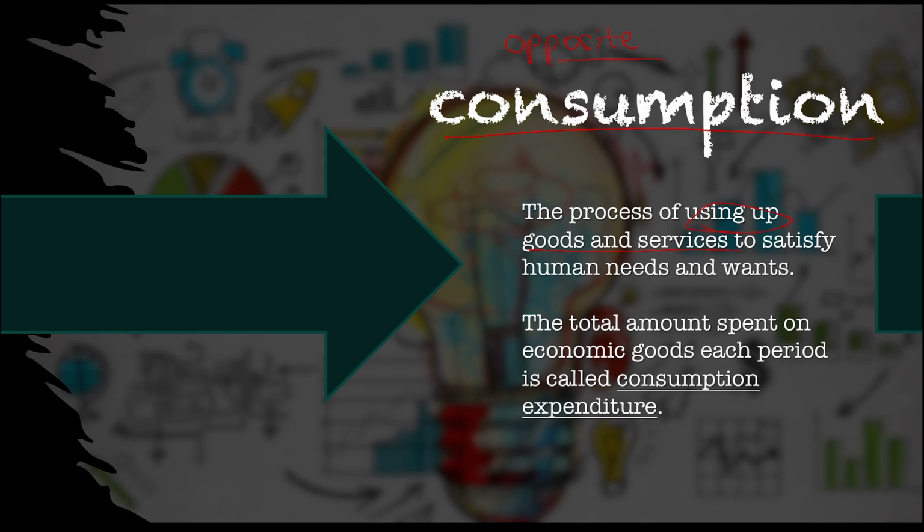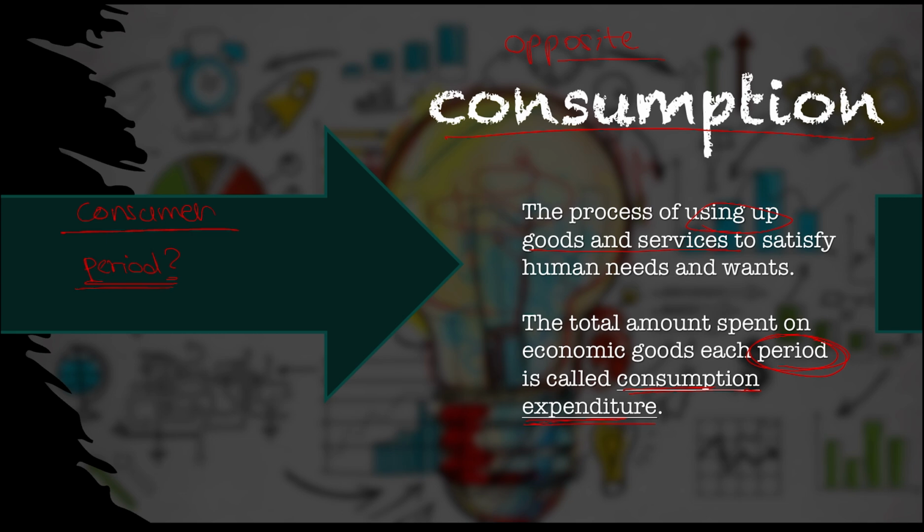You're consuming my video from the other side of the screen, eating a chocolate, watching other YouTube videos. All of these come under consumption. We're using up goods and services, and we're satisfying our needs and wants. Your need to be educated, you're satisfying it right now. So one very important term here is the total amount spent on economic goods each period. So consumers spend, right? We don't produce, we spend.